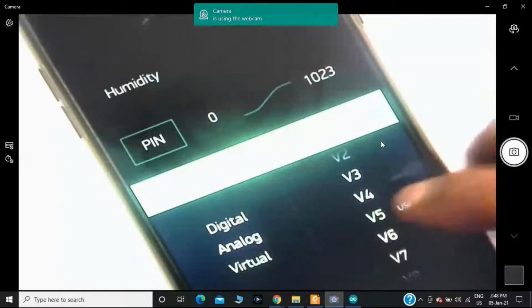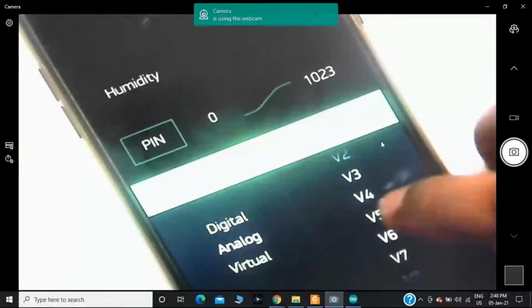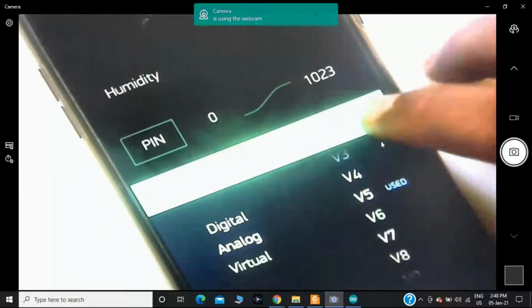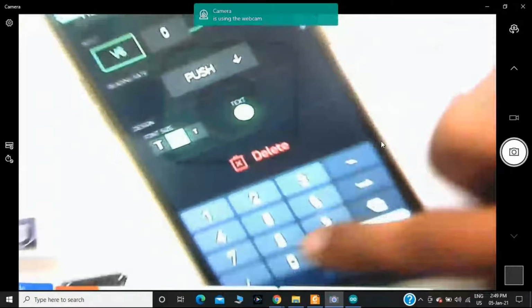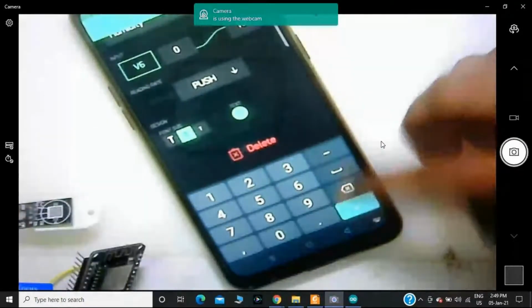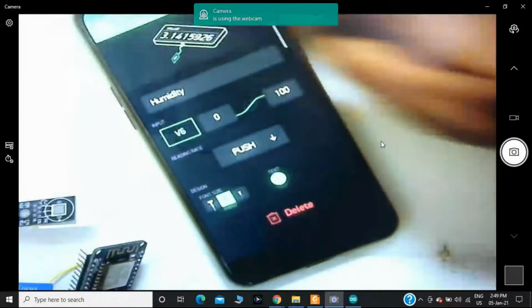That's why it is showing V5 used. Now I am selecting V6 and I am taking the maximum range 100. Then I will go to the back button. Now it is displaying temperature with virtual pin number 5 and humidity with virtual pin number 6. Next, I will go to the code section.